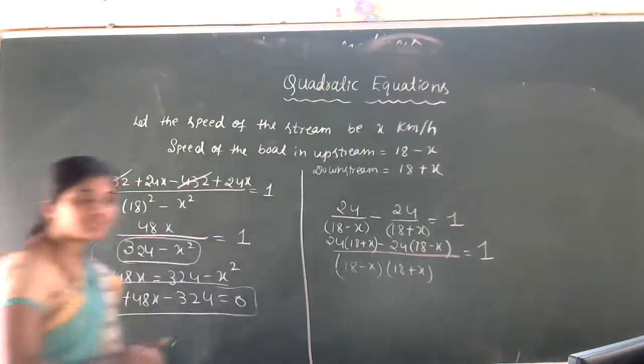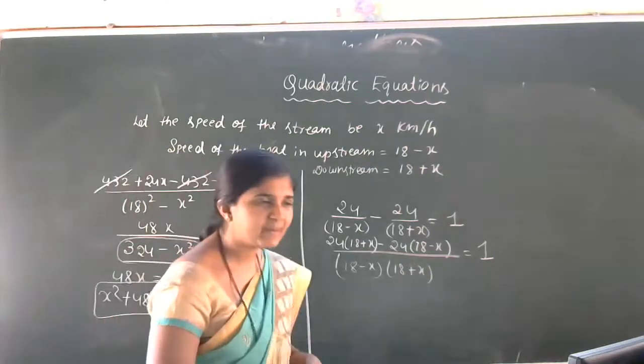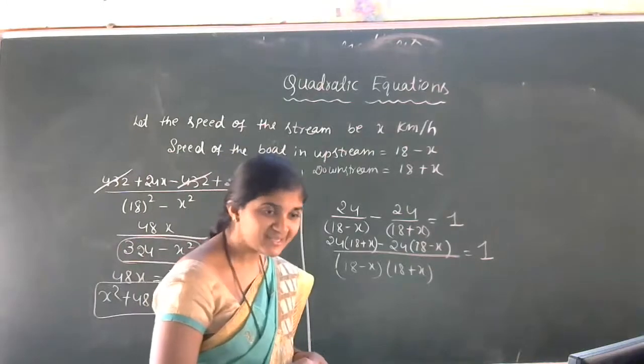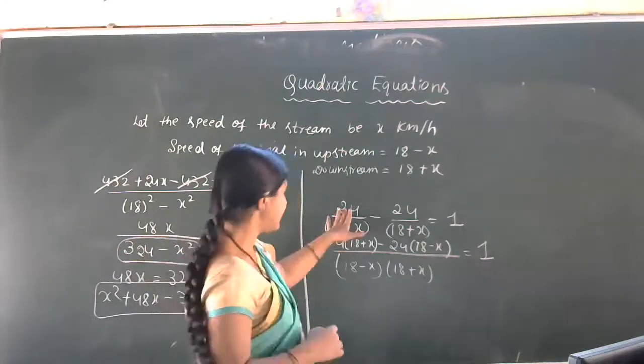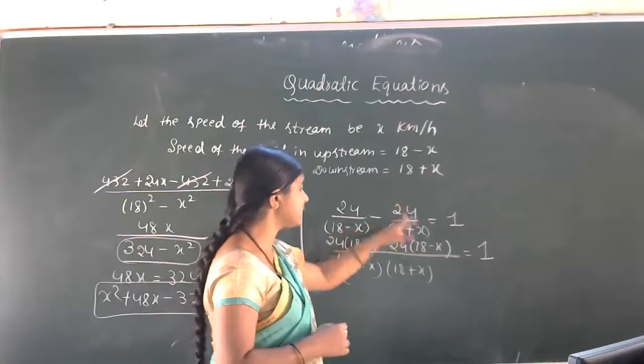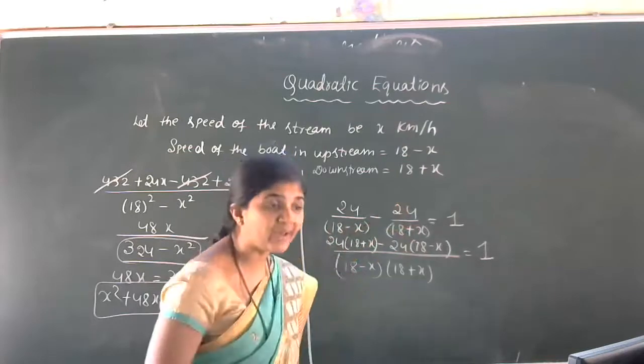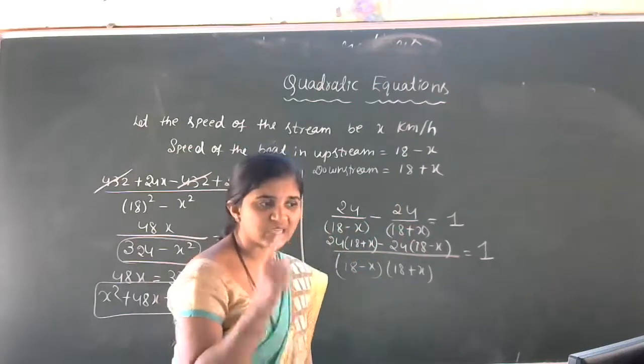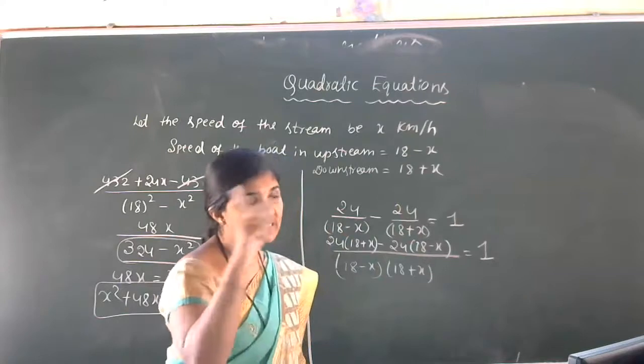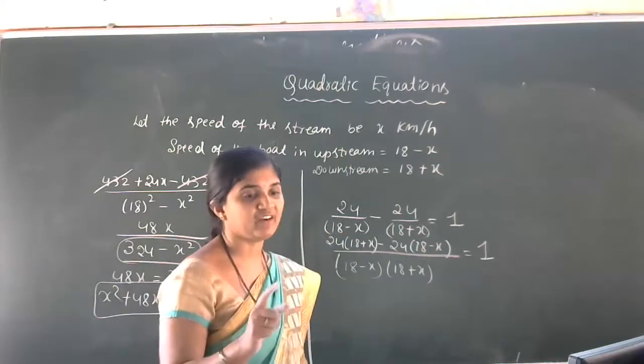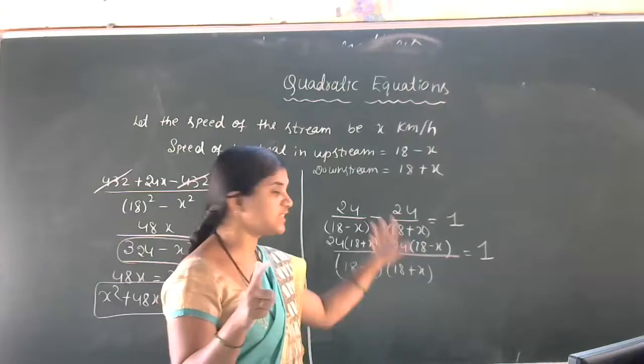Got the idea of this problem, students? Simple, no? Yes, got the idea now? So 24 by 18 minus x minus 24 by 18 plus x is equal to 1. Why is it 1? Because upstream and downstream time difference is 1 hour extra. 1 hour. Okay. So that's why we are taking this condition.